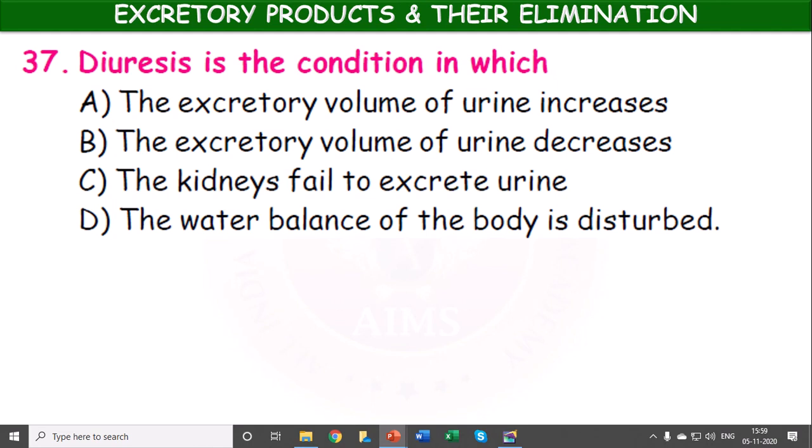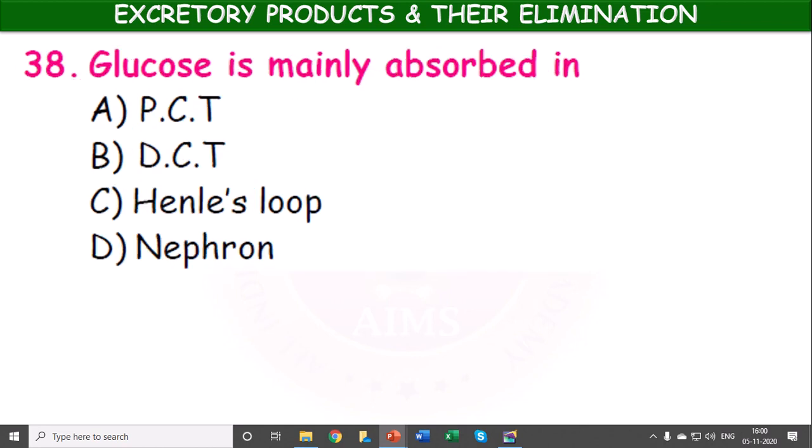Diuresis is a condition in which the excretory volume of urine increases, the excretory volume of urine decreases, the kidney fails to excrete urine, the water balance of the body is disturbed. Diuresis. It is the excretory volume of the urine that increases.